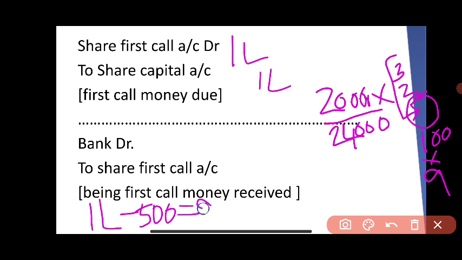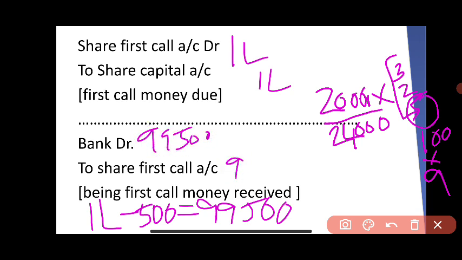That is, the company received only 99,500. So bank account debit to share first call 99,500. We have to deduct calls in arrear from the first call amount, so we will get 99,500. This is regarding first call. Okay, then again we have to pass other journal entries.